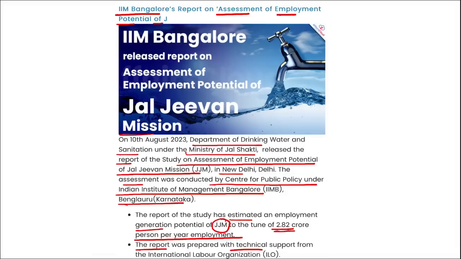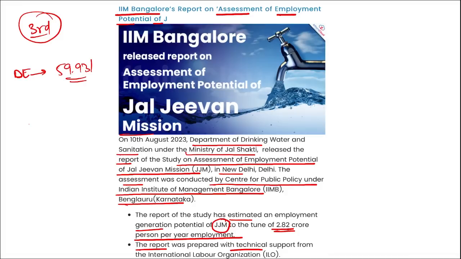Right? What are some important findings of this report? If we talk about the report, in the third in a series of findings released, what was the impact of this Jal Jeevan Mission on the lives of the citizens of rural India? First, we saw that there was direct employment, right? The report estimated around 59.93 lakh persons got direct employment during the construction phase of this Jal Jeevan Mission per year, from the total employment generation of 2.82 crore persons per year.